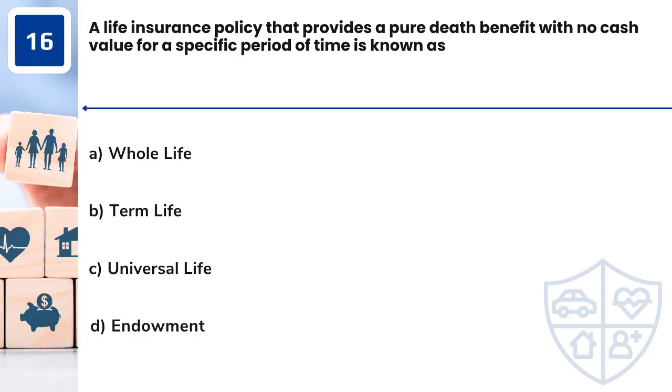Question 16. A life insurance policy that provides a pure death benefit with no cash value for a specific period of time is known as A. Whole life, B. Term life, C. Universal life, D. Endowment.